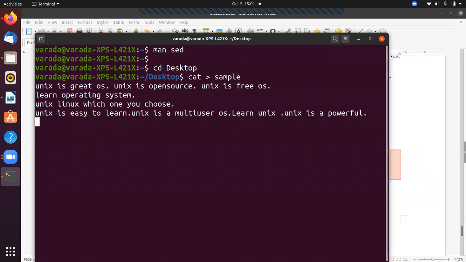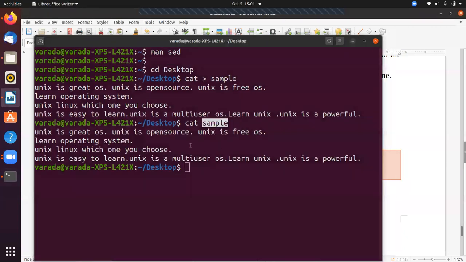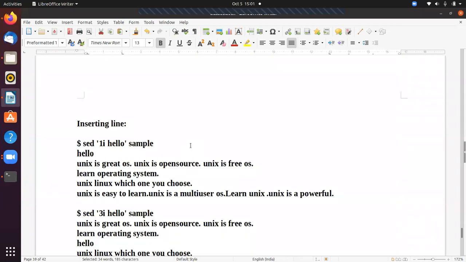Okay, so this is the data. Now, cat sample. Unix is great OS. These 4 lines are stored in the file sample. Now you are going to write some commands.